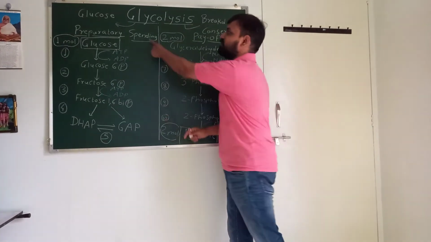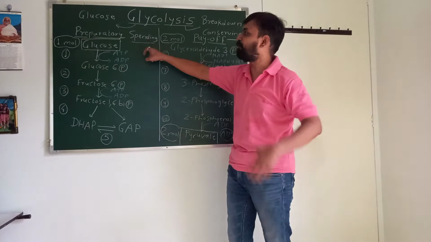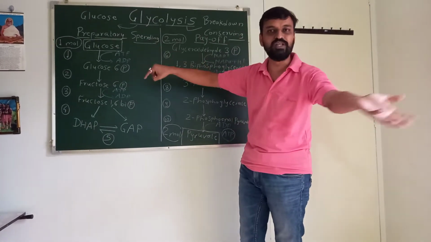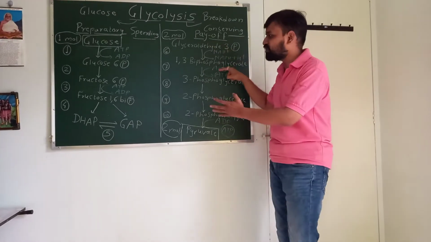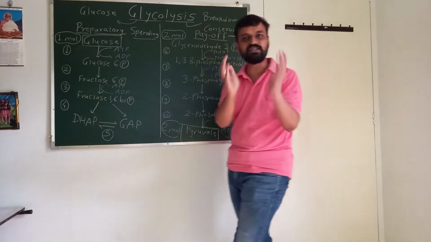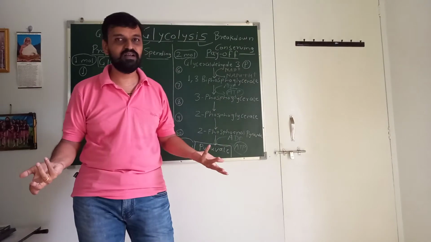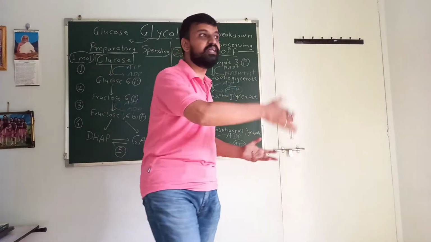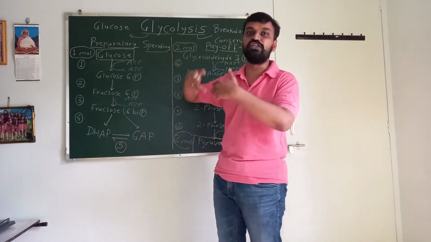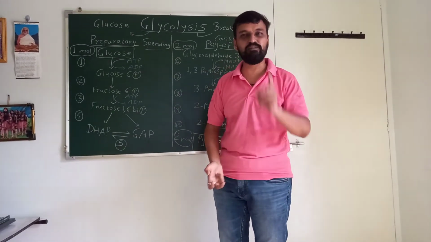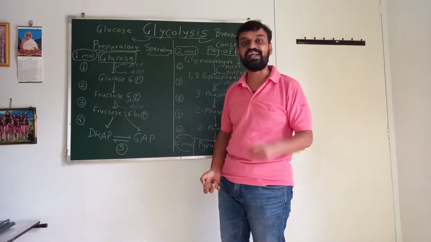So what it means: the preparatory phase is spending, energy utilized. The payoff phase is conserving, energy is synthesized. Now for the NEET examination, what is important? In which step is ATP utilized? In which step is ATP synthesized? Guys, I am going to tell you that later on.